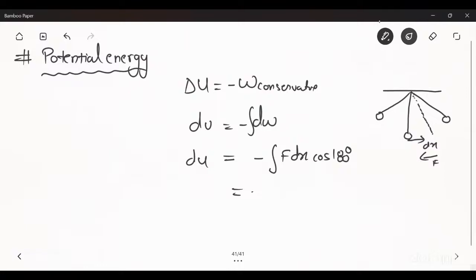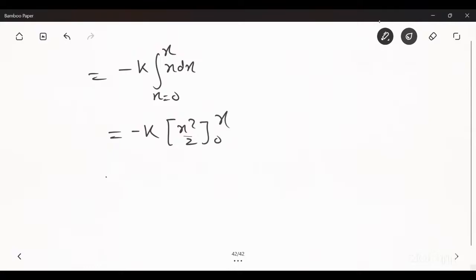That means the angle between them is 180 degrees. The value of cos 180 is -1. So minus integration of f dx, and the value of force is kx, so minus kx dx. If k comes outside, minus k integration of x dx, from x equal to 0 to x equal to x. So you will get x square by 2, from 0 to x. So minus half k x square is the value of potential energy.